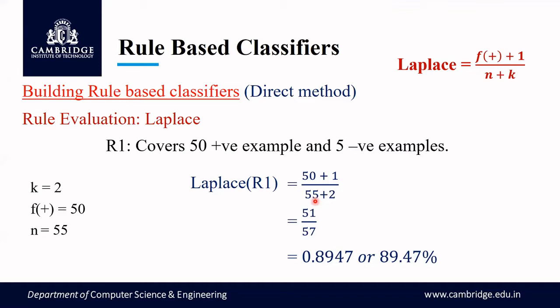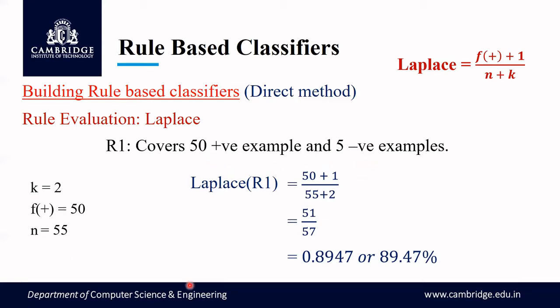Hope you have understood how to find this. Here k is the number of classes: two classes, positive and negative. F plus is the number of positive records covered by the rule. Rule 1 covers 50 positive examples, so f plus is 50, and n is the total records covered, adding 50 plus 5, so it is 55.